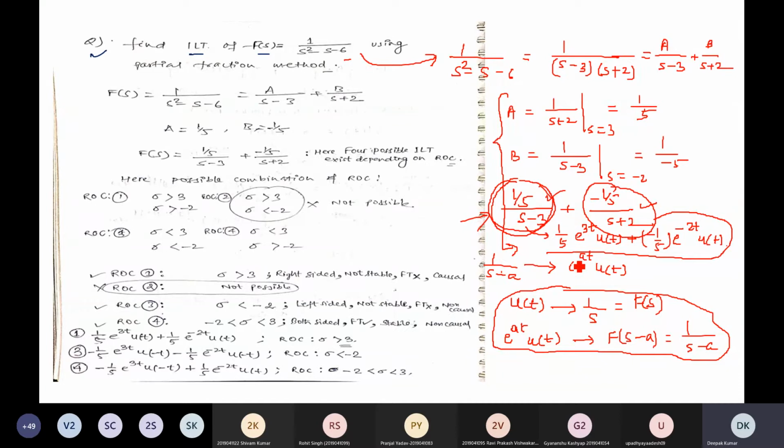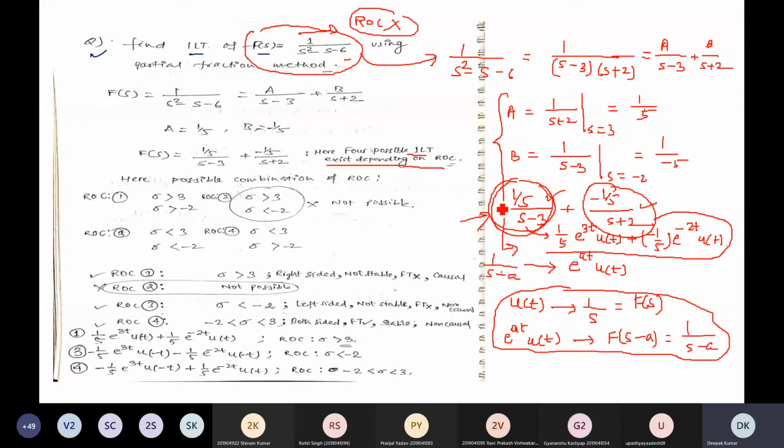Here, a total of 4 possible Laplace transforms exist depending upon the ROC, because in this question ROC is not given. So you have to check for what region these terms are in common, what common region exists for the existence of this Laplace transform.